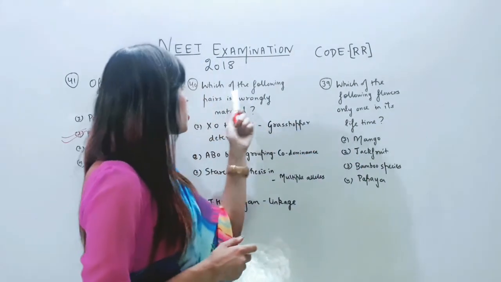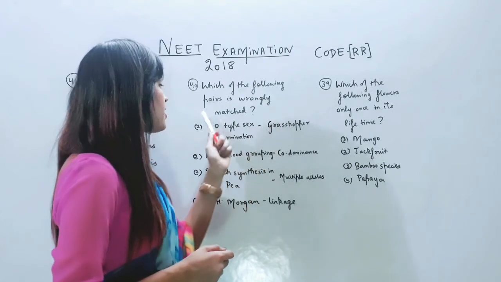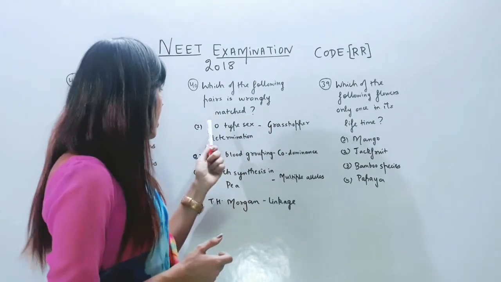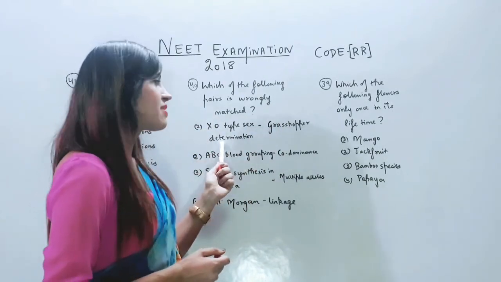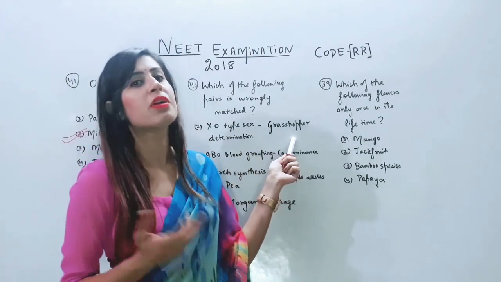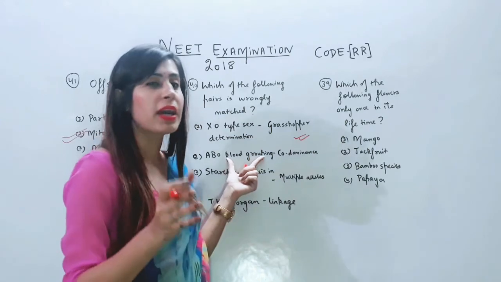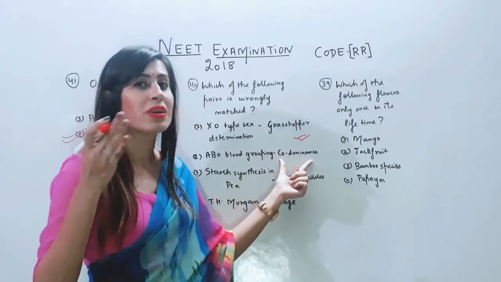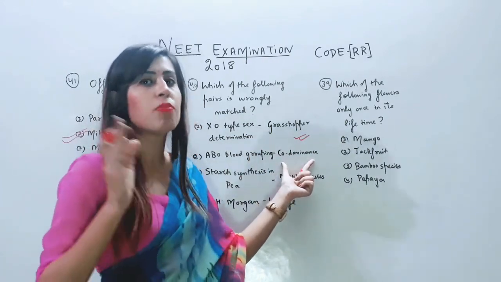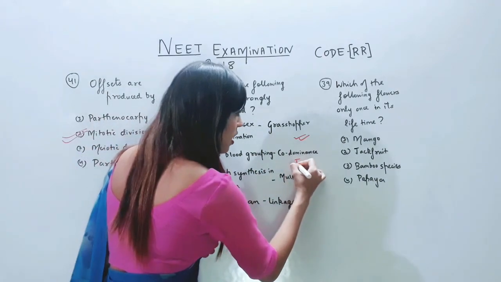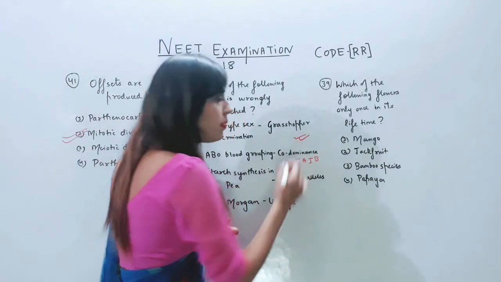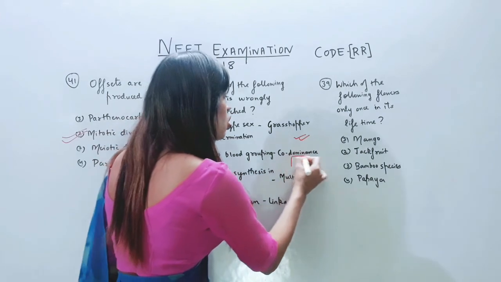The next question is, which of the following pair is wrongly matched? XO type of sex determination is found in grasshopper. It is correct. ABO blood grouping is an example of codominance. We discussed earlier also about ABO blood grouping, where IA and IB alleles, they are codominant.